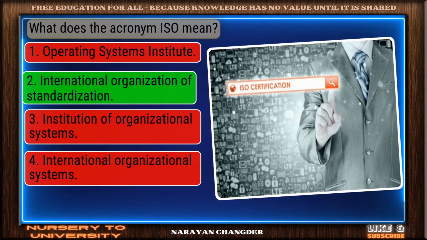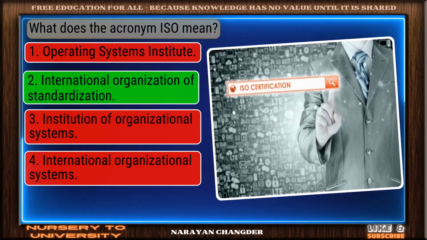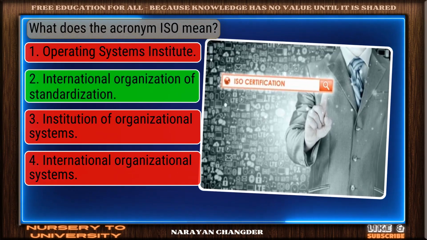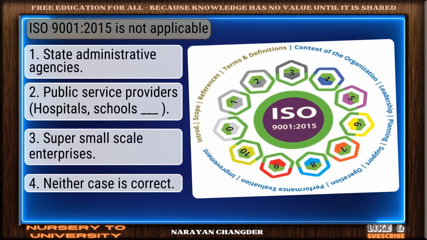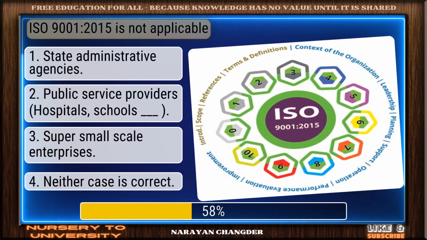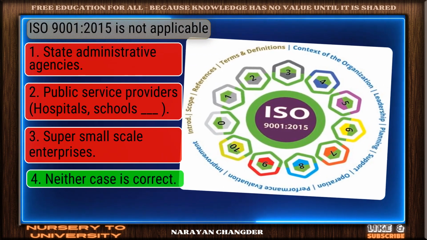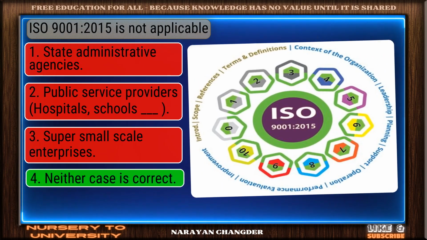Great job. International Organization of Standardization is the accurate answer. Question number 40. ISO 9001, 2015 is not applicable. Smart pick. Neither case is correct is the correct choice.